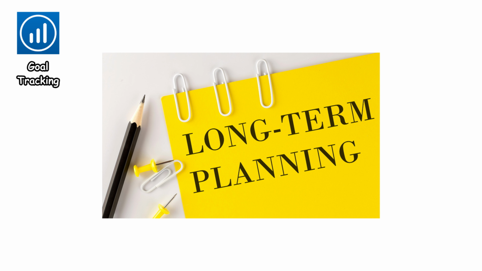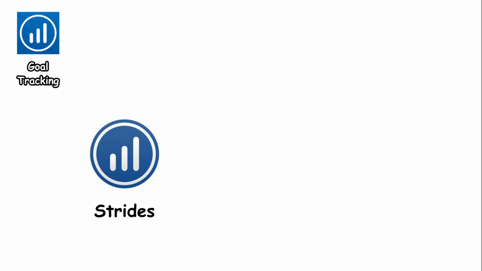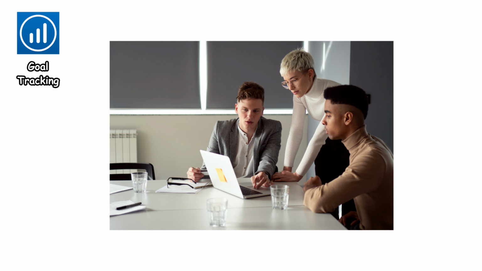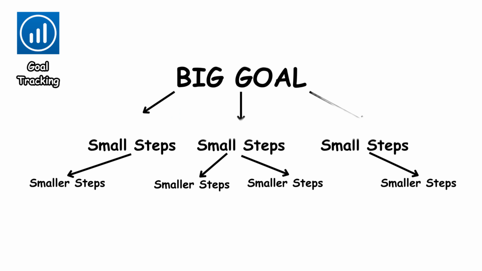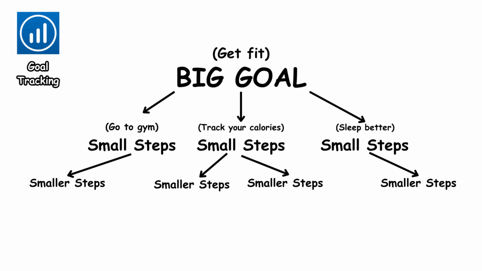Goal tracking apps. These apps focus on long-term outcomes rather than daily tasks. Examples include Strides, Goals on Track, and Way of Life. They come from planning frameworks used in business and personal development, where big goals are broken down into smaller, measurable steps. What these apps actually do is turn something abstract like get fit or grow a business into something trackable.